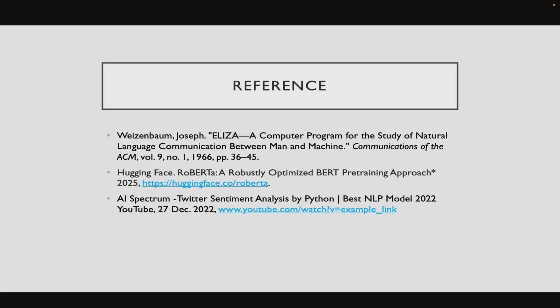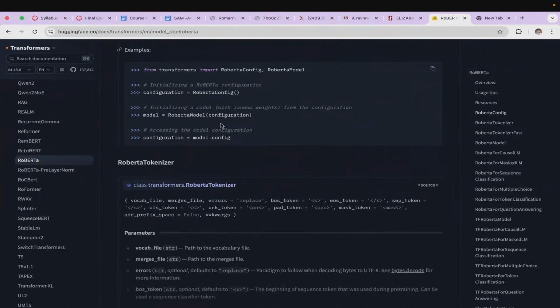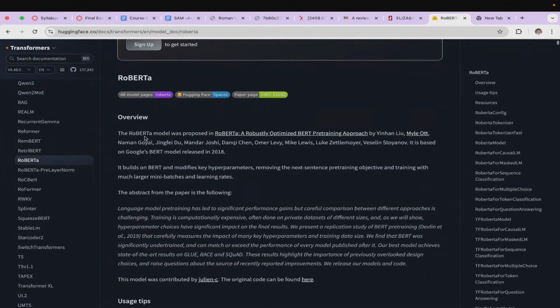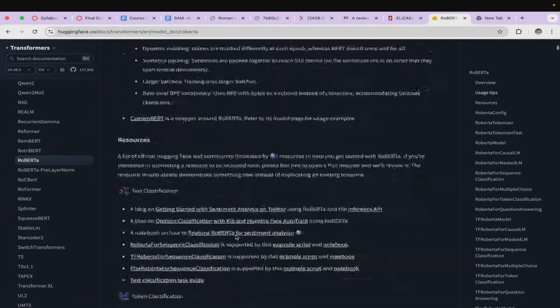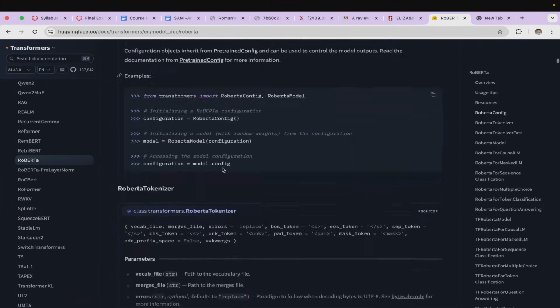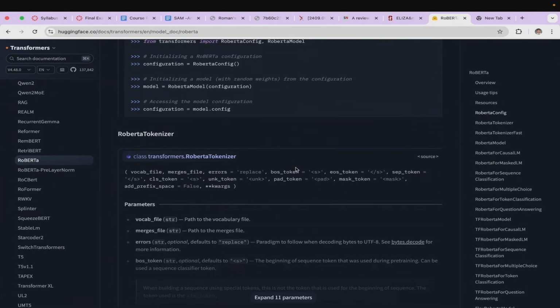Hello again. In looking over the video, I realized that I forgot to include some important references. Namely, first off, to the official Hugging Face website, containing the portal to the Roberta model, which is the second one shown here. And here it is in Chrome. Here you can find all the important information regarding Roberta, tips, as well as some documentation that I use to help me implement this model into my code.